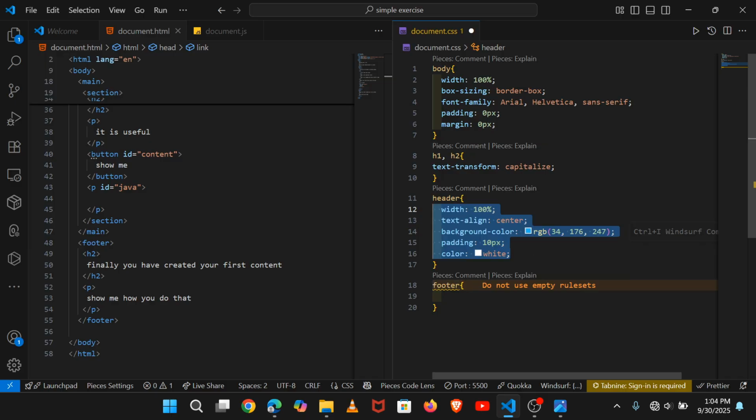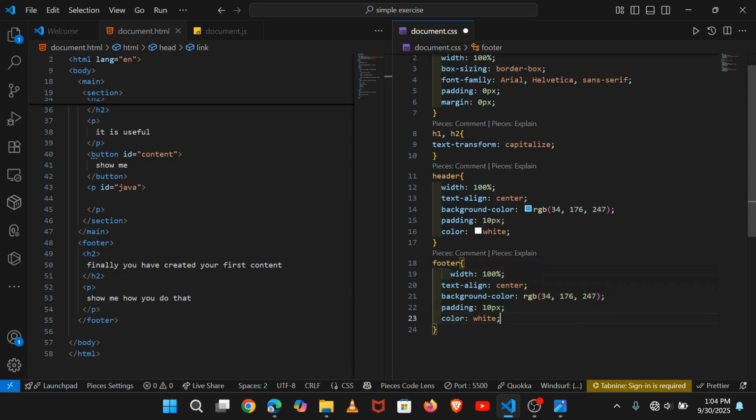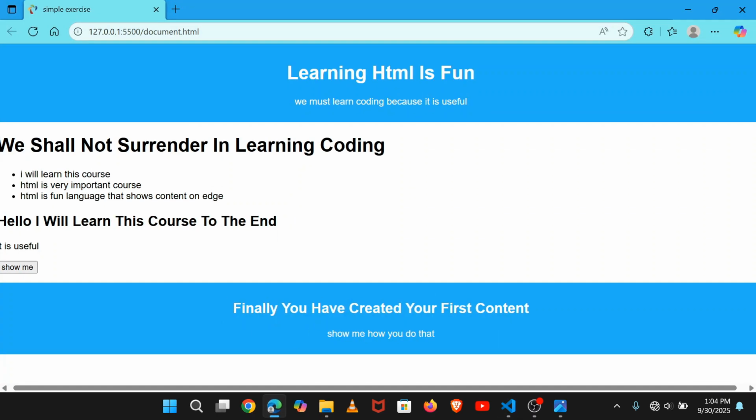You Control C to copy them when you have selected them, and come here and paste by Control V. Yes, Control S to save. And when you come here, you can see everything has changed.